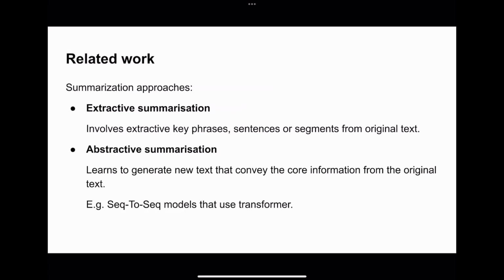Summarization usually involves either extractive summarization or abstractive summarization. Extractive summarization involves selecting and extracting key phrases, sentences, or segments directly from the original text to create a summary, whereas abstractive summarization is generated by creating new sentences that convey the key information from the original text.